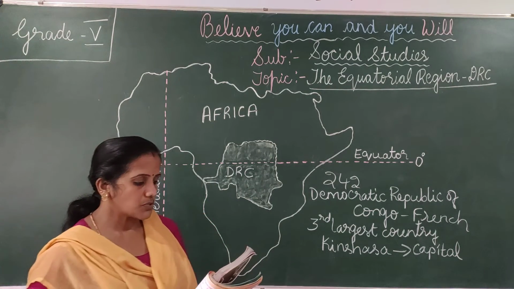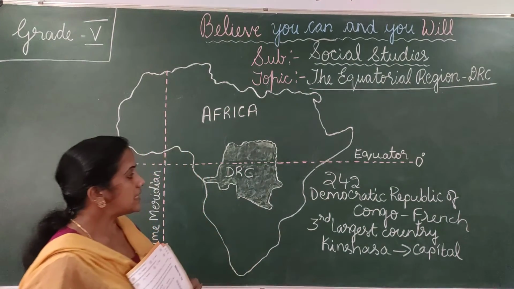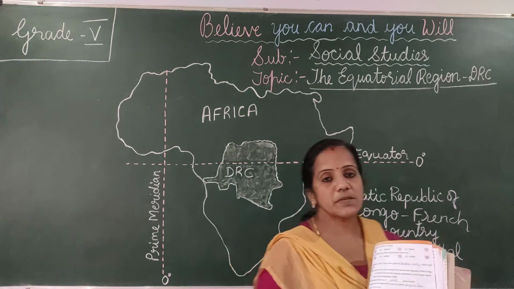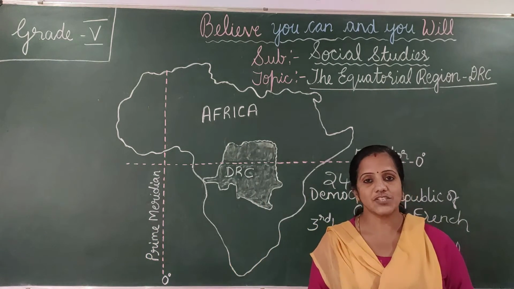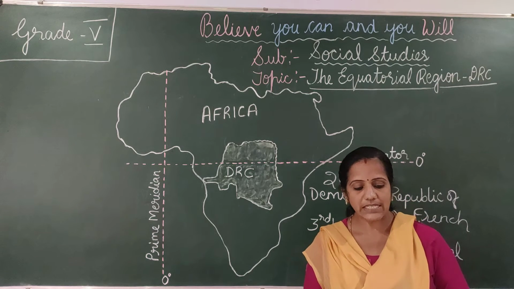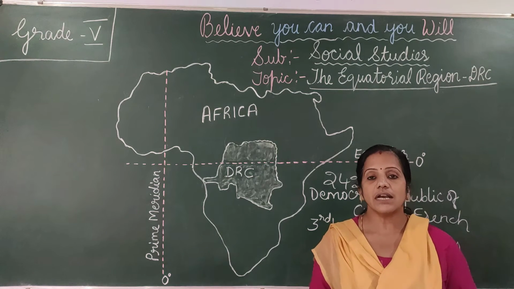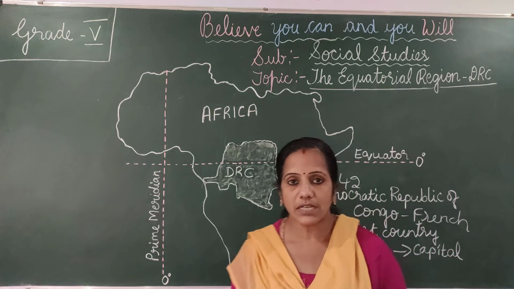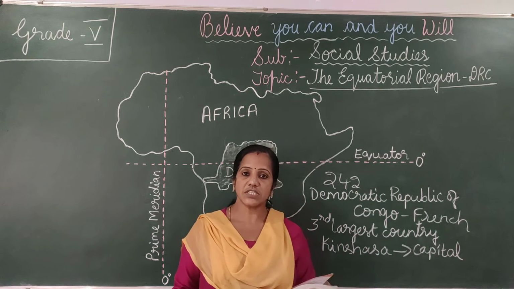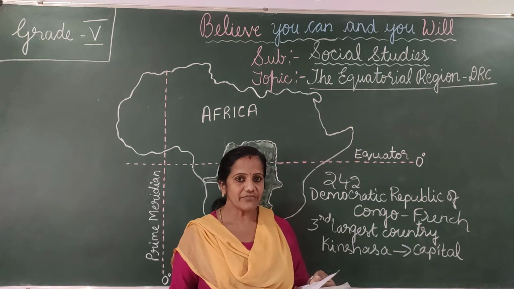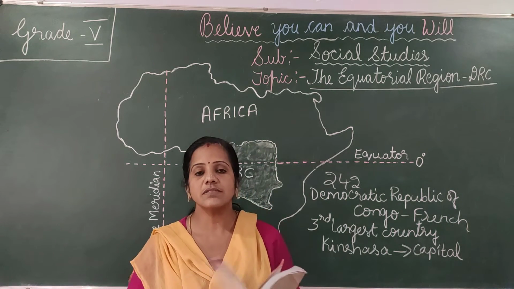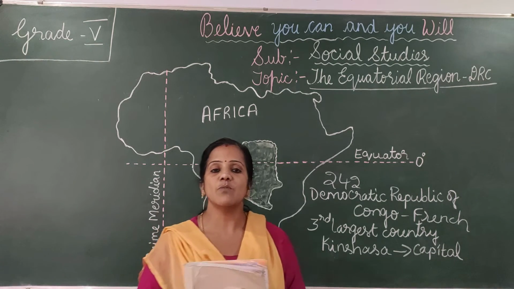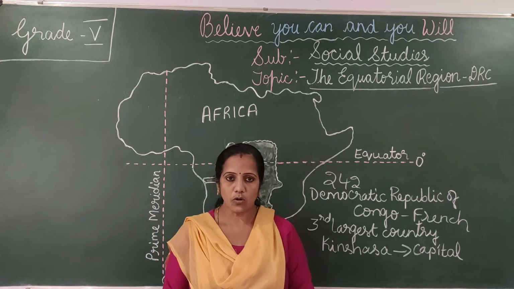So children, this was about the people of the DRC. Here I have completed the explanation part of the equatorial region DRC. In this lesson we have learned about the Democratic Republic of Congo, its climatic conditions, vegetation, wildlife, natural resources and the people living in the DRC.